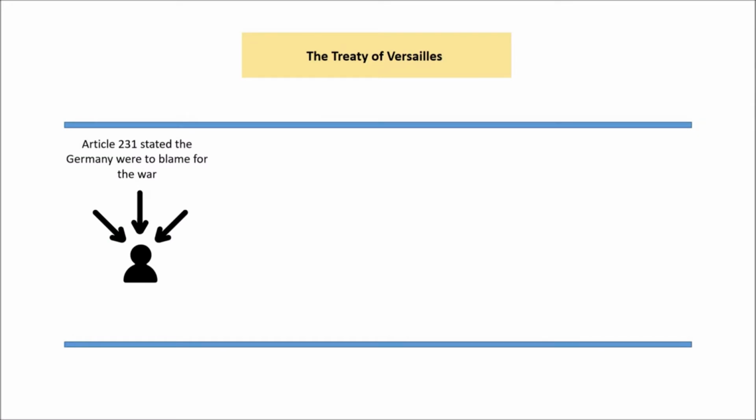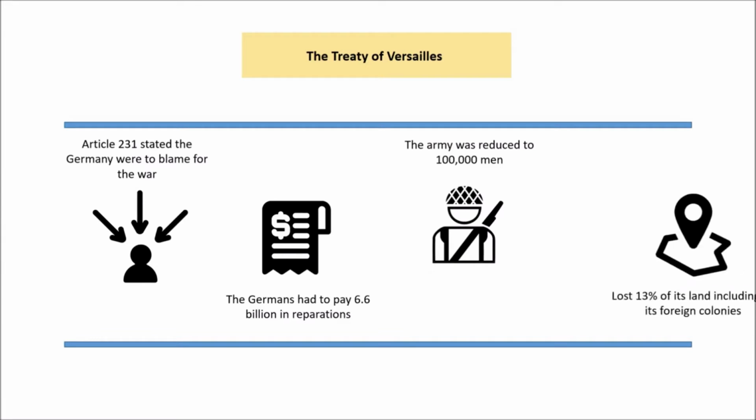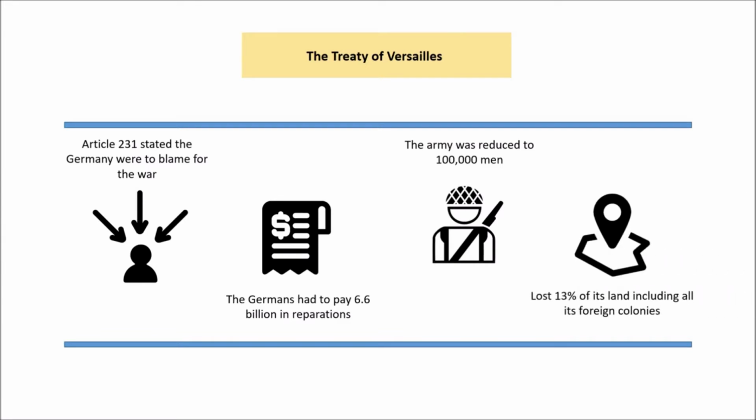Now the Treaty of Versailles was devastating on Germany. So firstly they had to accept the blame in Article 231, and because of that they have to pay for the war effectively. So they have to pay this huge reparation bill of 6.6 billion. We know that they also had their army reduced to 100,000 men, and that's going to create huge unemployment. And they also lose 13% of their foreign colonies. Now that has an impact on their pride as a country, but also their economy, because they lose a lot of natural resources and people.